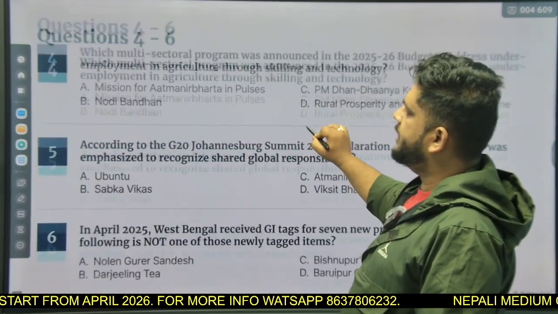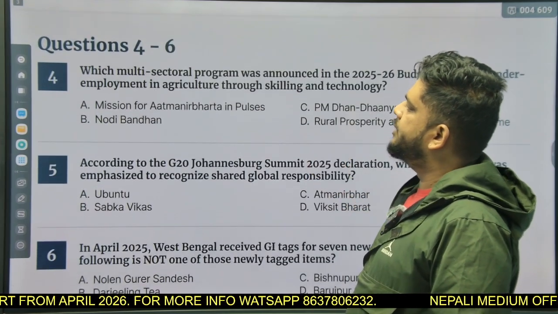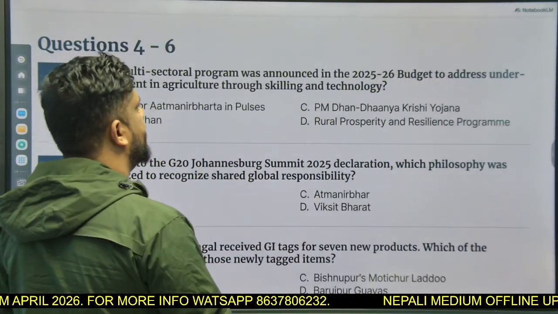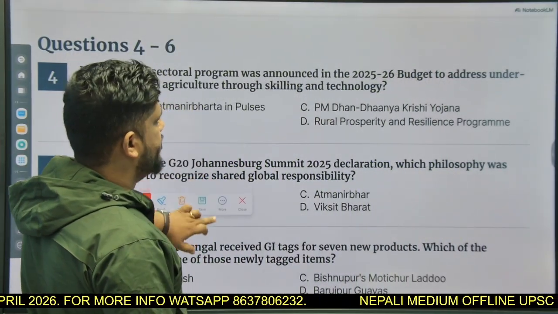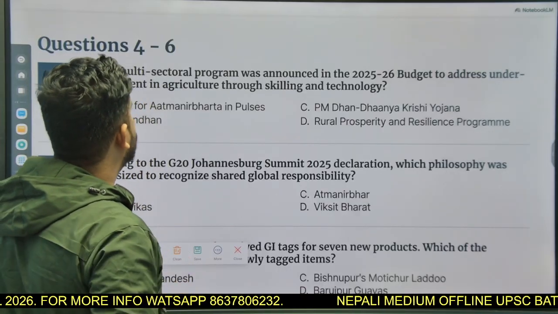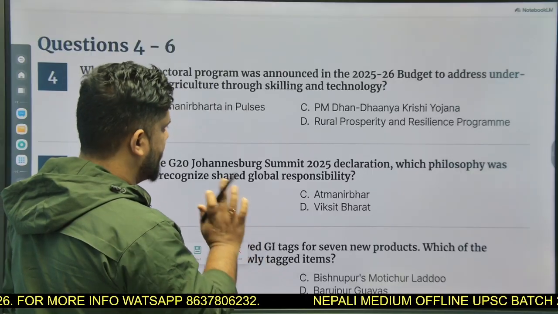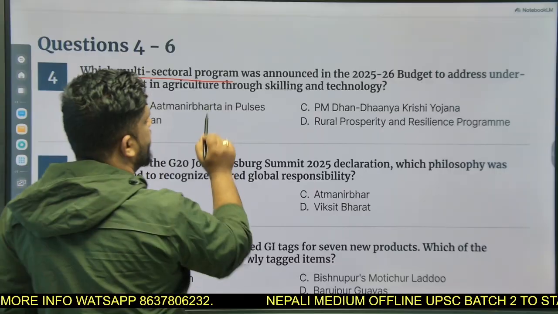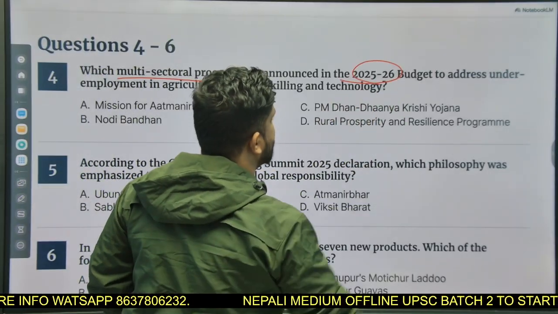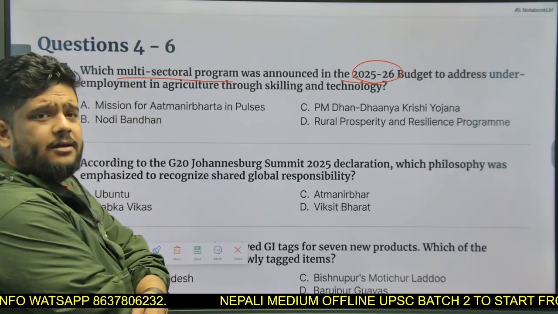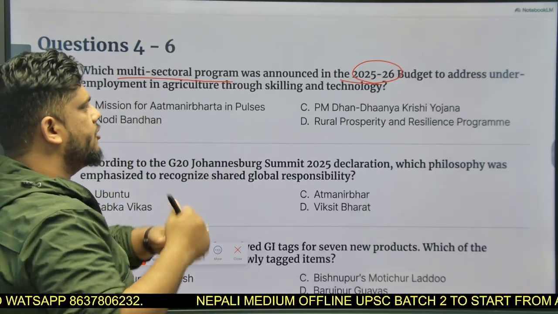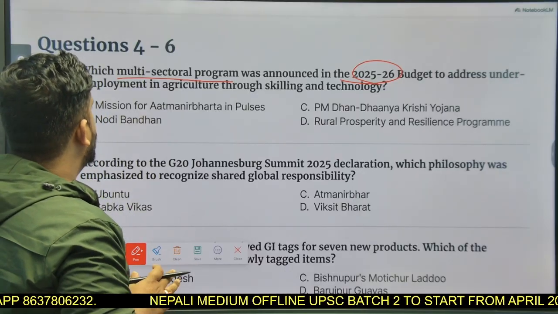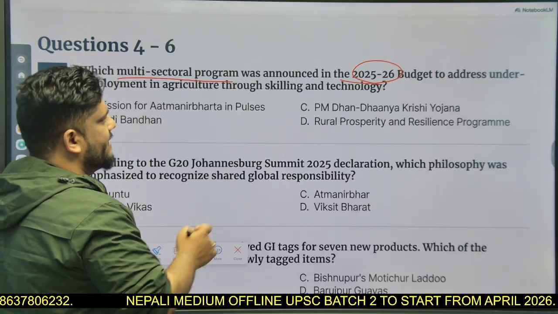Question number 4. Which multi-sectoral program was announced in the 2025-26 budget to address underemployment in agriculture through skilling and technology? It was announced in the 2025-26 budget, that means the national budget. It is not talking about the West Bengal budget.